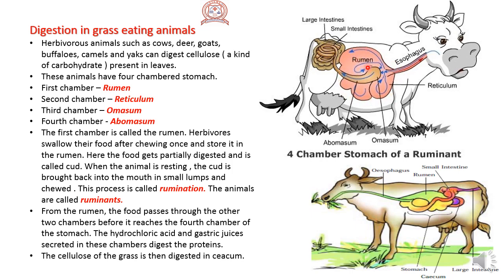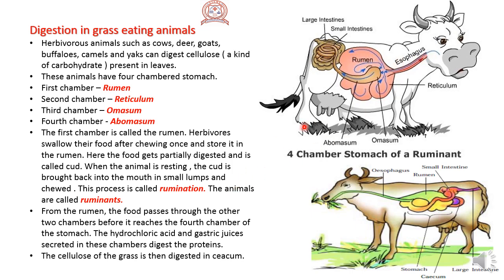The first chamber is called rumen. See, it is situated here. Herbivores swallow their food after chewing once and store it in the rumen.